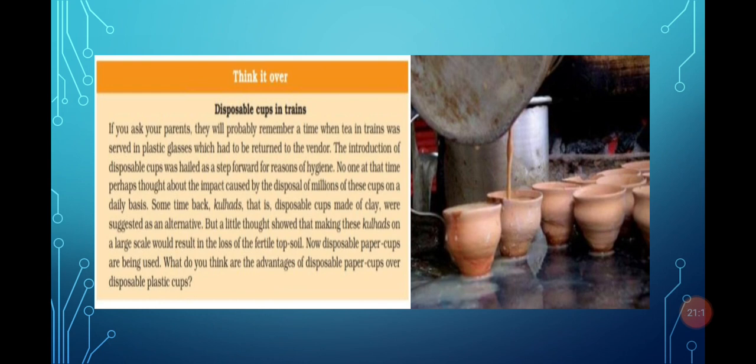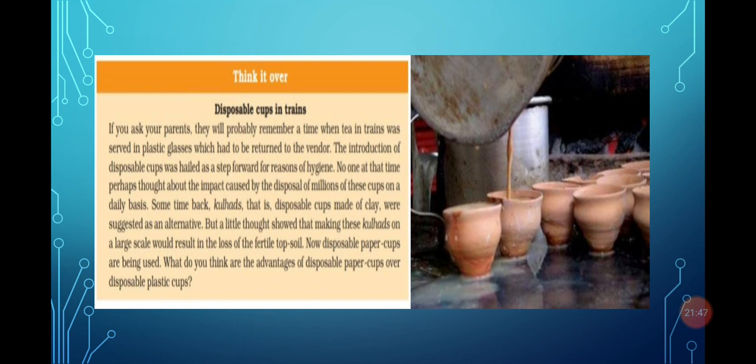First, in the trains plastic glasses are used, so there is a big problem of hygiene. Now these plastic glasses are replaced by kulhads, means clay cups. Due to the use of clay cups, the clay comes from nearby areas. Due to that, the topmost fertile layer of soil is depleted, and this also impacts the environment.